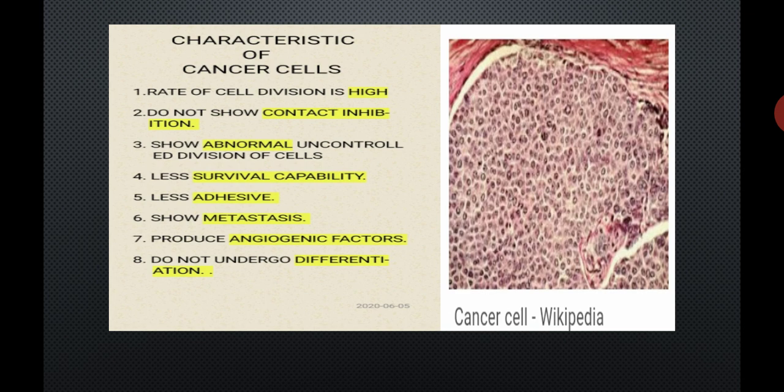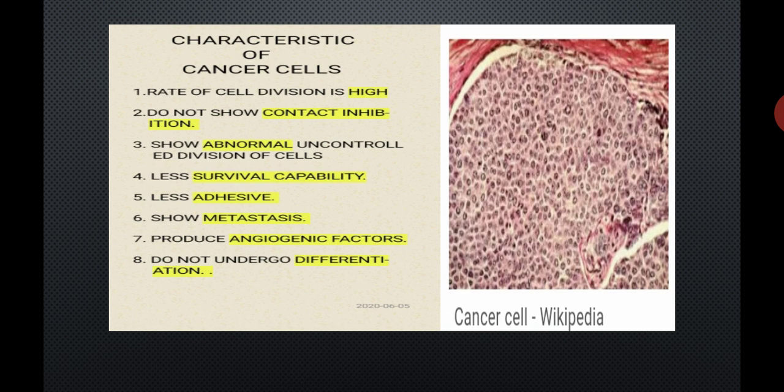Normal cells are more adhesive, so they cannot move, but cancer cells are less adhesive, so they can move from one organ to the other organ. Normal cells do not show metastasis, but cancer cells show metastasis, and because of this property cancer cells can spread from one organ to the other organ.